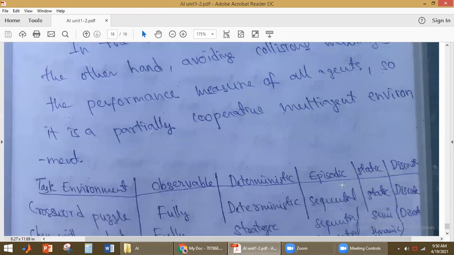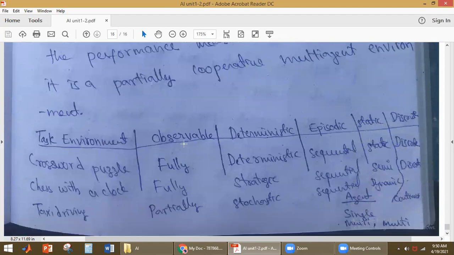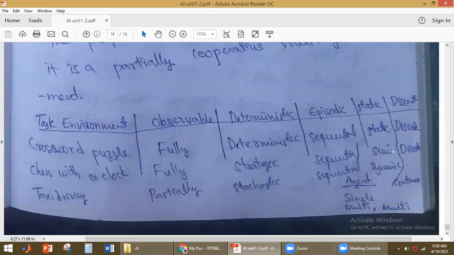Now we have discussed fully observable, partially observable, deterministic, stochastic, episodic, sequential, static, dynamic, discrete, continuous, and single agent or multi-agent. So these are the ways we use to classify the task environment. Now, for example, take the crossword puzzle. It is fully observable, because it will get the complete information about the environment to take actions.